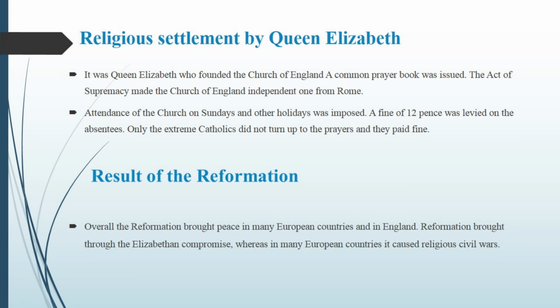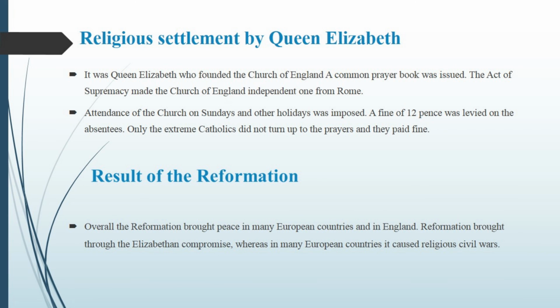The result of the Reformation is that overall it brought peace in many European countries and in England also. The Reformation brought peace through the Elizabethan compromise, whereas in many European countries it caused religious civil war at the time, because at the time they had only one religion, that is Catholicism.